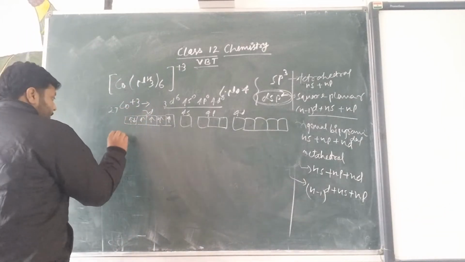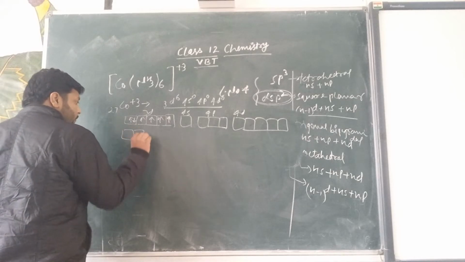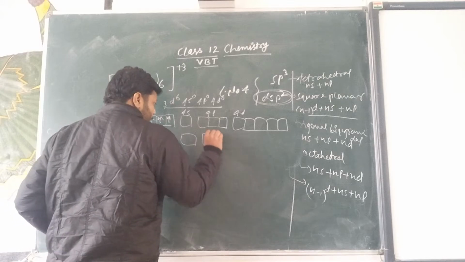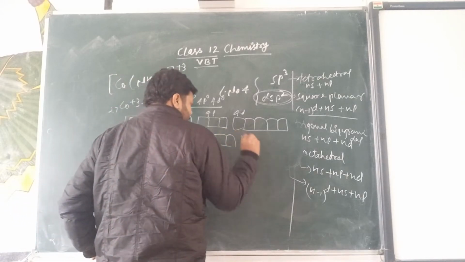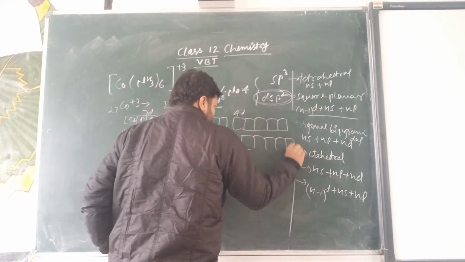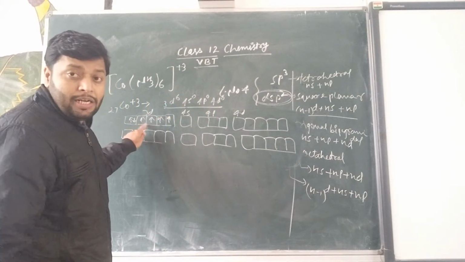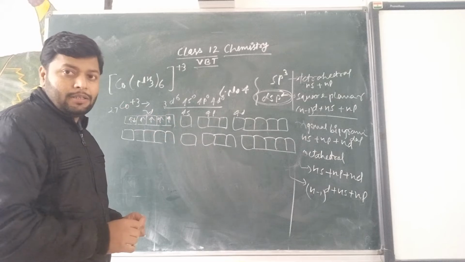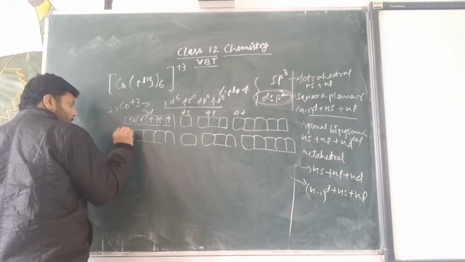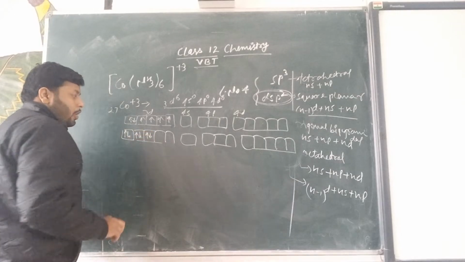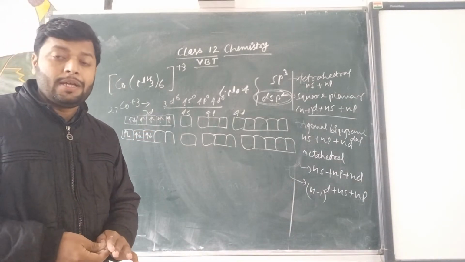Look at the possibility. In the excited state, all 6 electrons get paired.